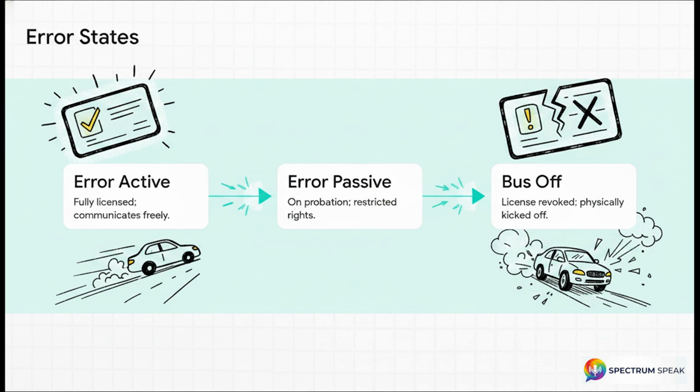I really want you to anchor this concept using a real-world analogy, a driver's license. First, we have error active. This means the node is fully licensed. It has the complete right-of-way to actively flag errors and communicate freely. Second, if it makes too many mistakes, it drops to error passive. Think of this as being put on probation. It can still communicate, sure, but its rights to signal errors are severely restricted. Finally, if the node just completely loses its mind, it hits bus off. Its driver's license is entirely revoked, and it is physically kicked off the highway.